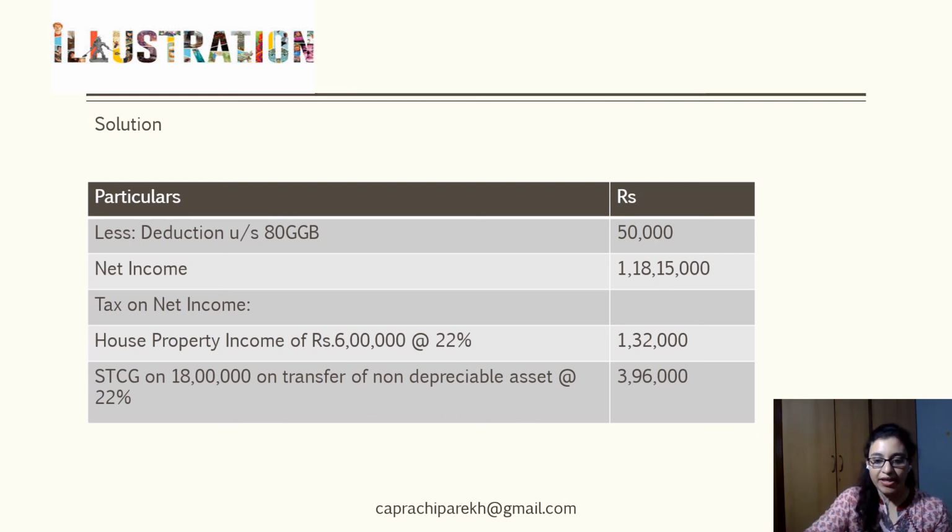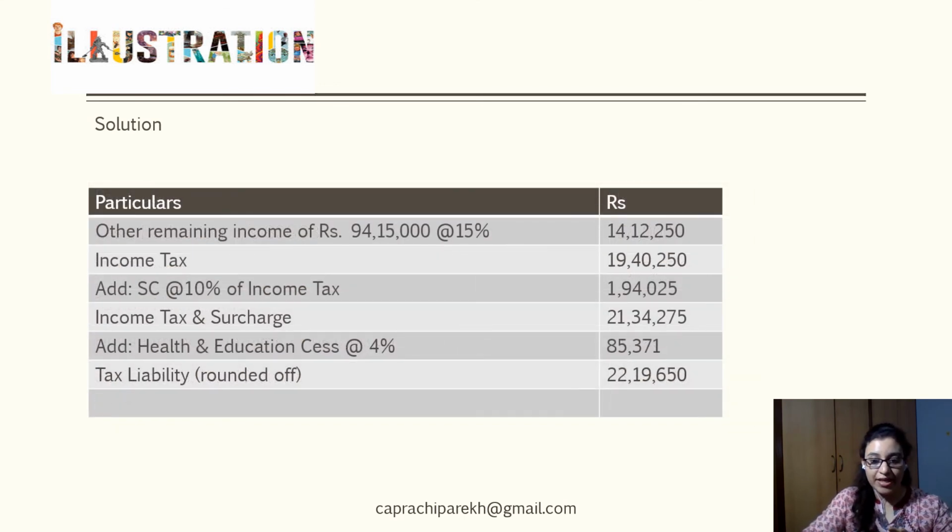On the house property component, tax rate is 22%. In the context of non-depreciable asset, my tax rate is 22%. In the context of depreciable asset related gain plus other manufacturing income, my tax rate is 15%. So accordingly, I find out my income tax at the various rates which I applied, the mandatory surcharge at 10%. I add my education cess and I derive my tax liability.